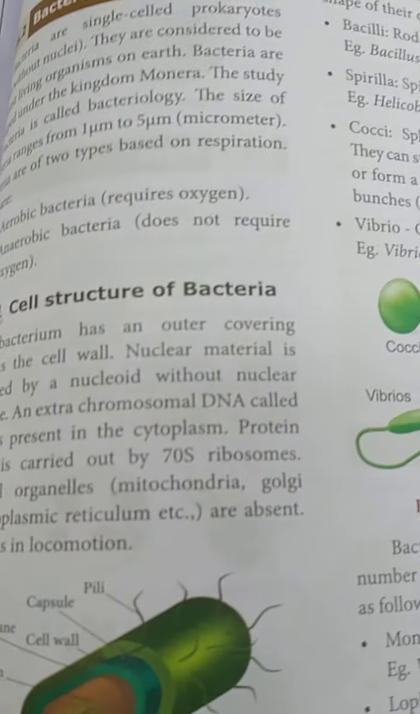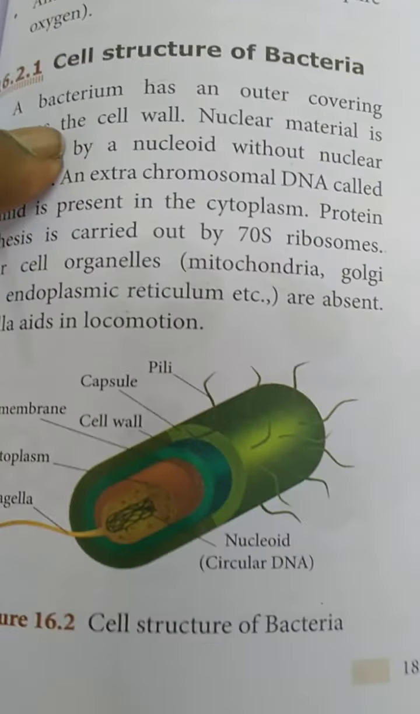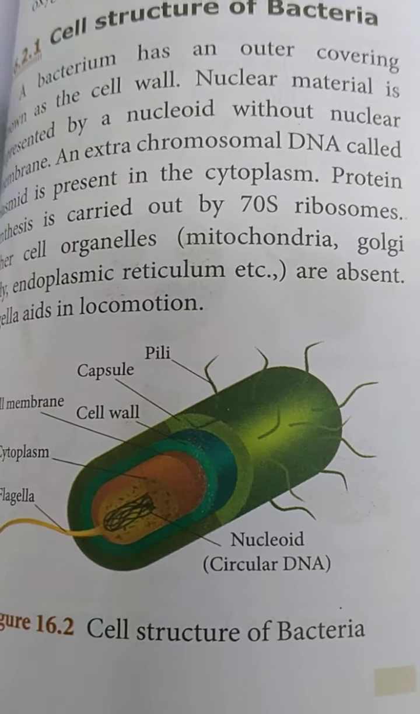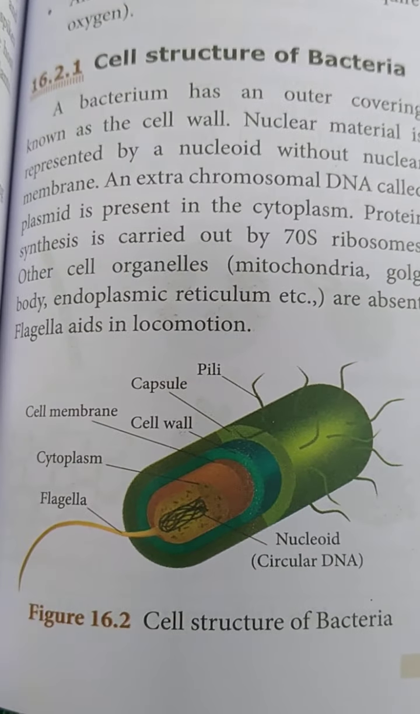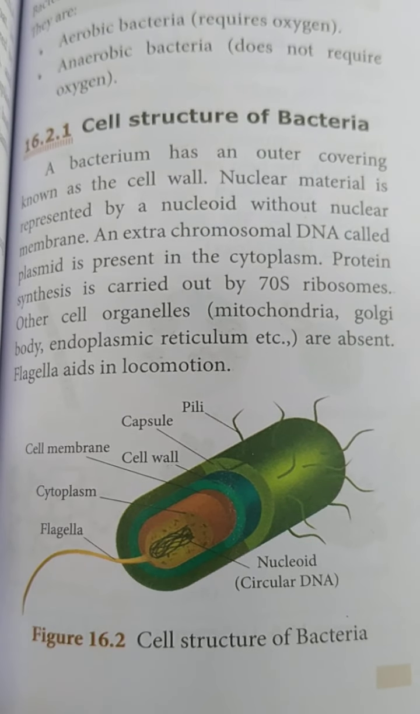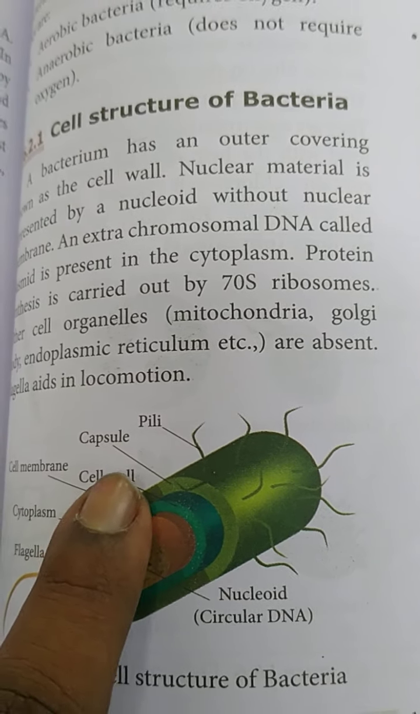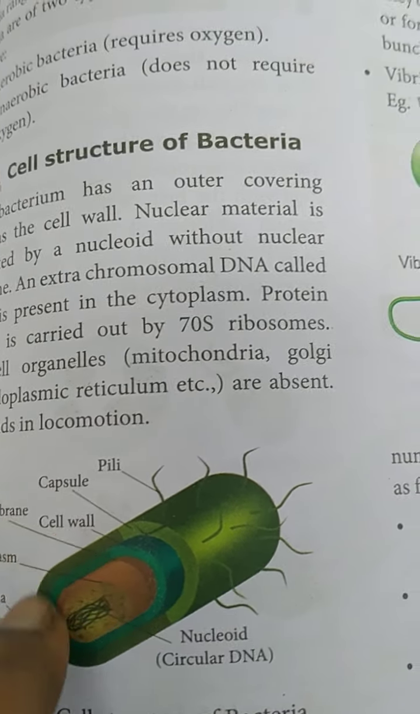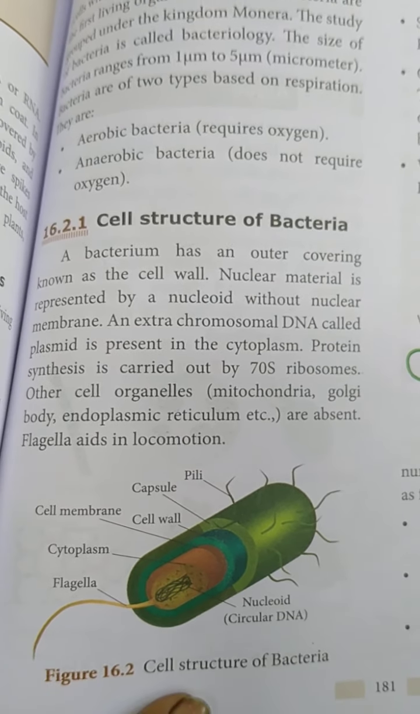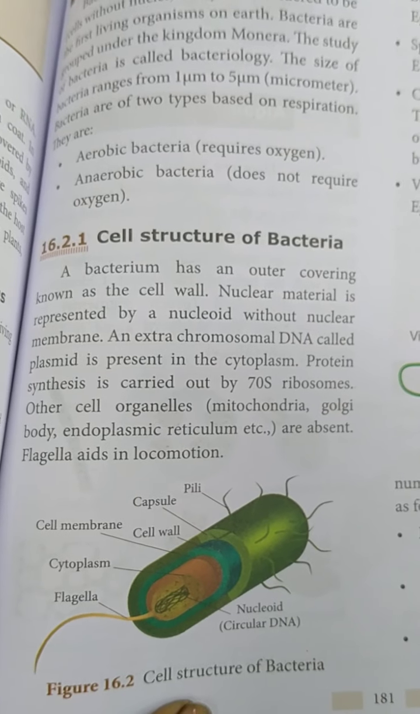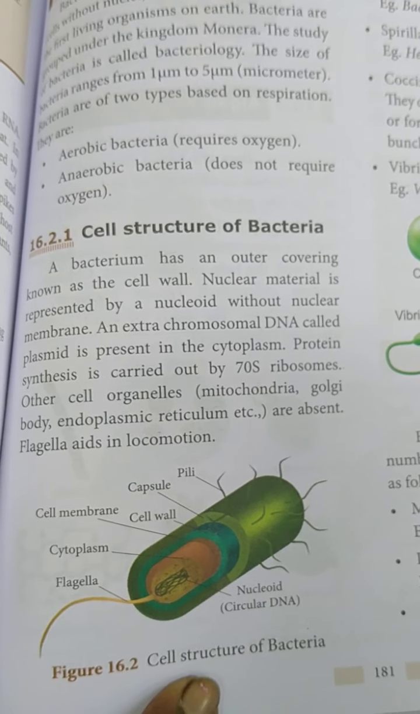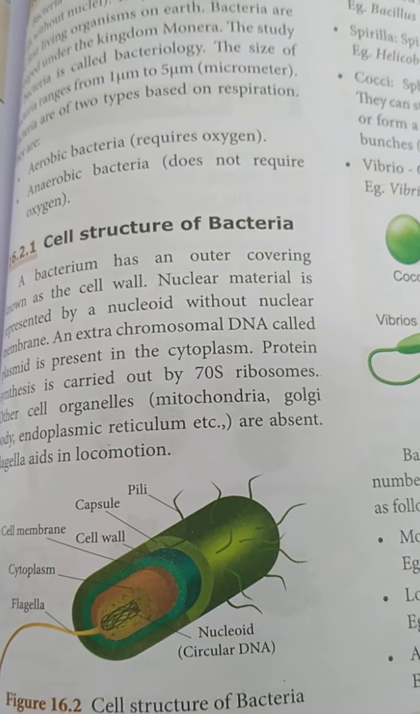Next you see the cell structure of bacteria. You see the pictures. The diagram is most important, students. The bacteria has an outer covering known as what? Cell wall. Here the cell wall is present. By using this diagram you can learn clearly. Next, the nuclear material is represented by the nucleoid, without a nuclear membrane. Then next you can see the chromosomal DNA.